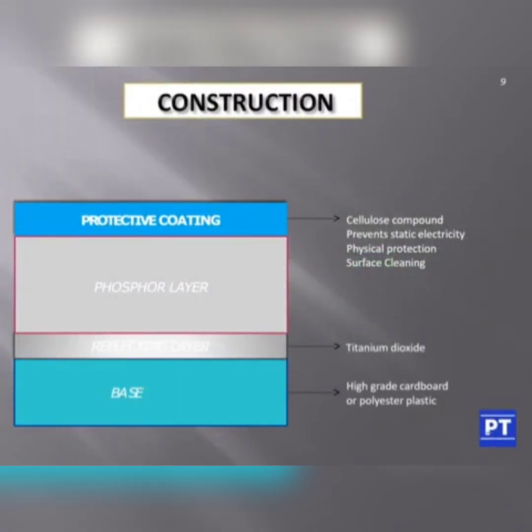Construction of an intensifying screen: it has a protective coating, a cellulose component which prevents static, and gives physical protection and surface cleaning. Then it has a phosphor layer, then titanium dioxide, then a base layer which is high grade cardboard or polyester plastic, which we discussed for radiographic film, the same layer. Then we have a reflective layer here that is formed of titanium dioxide. Then the phosphor layer. The phosphor layer is the main layer of the intensifying screen which is formed of calcium tungstate.